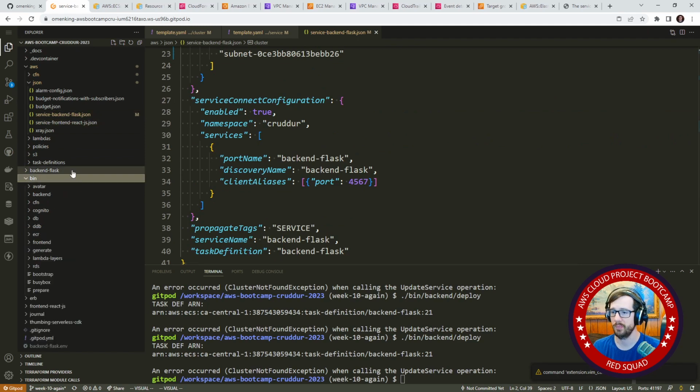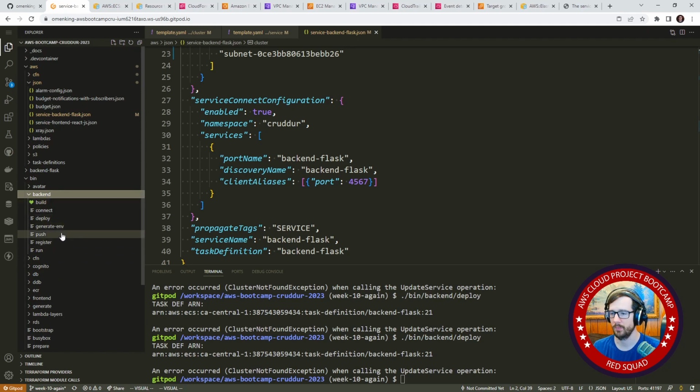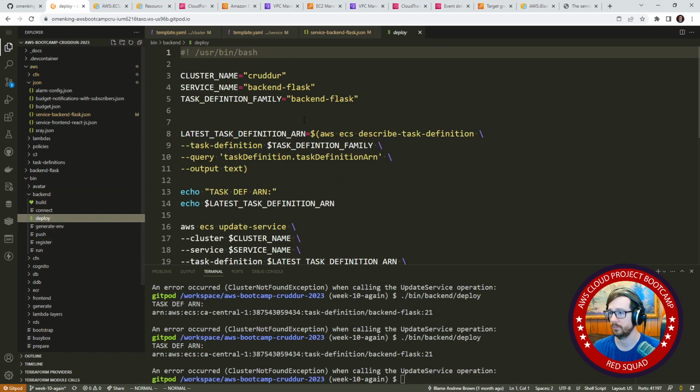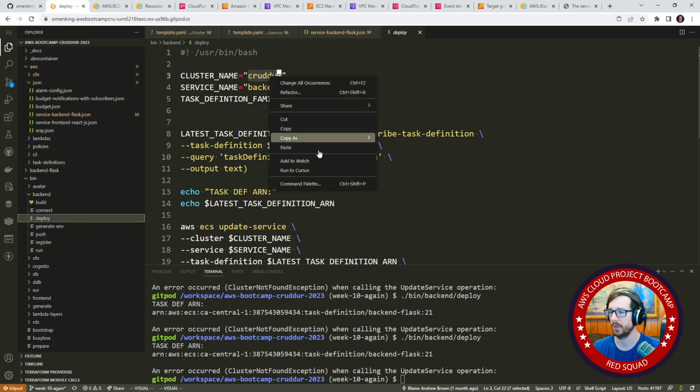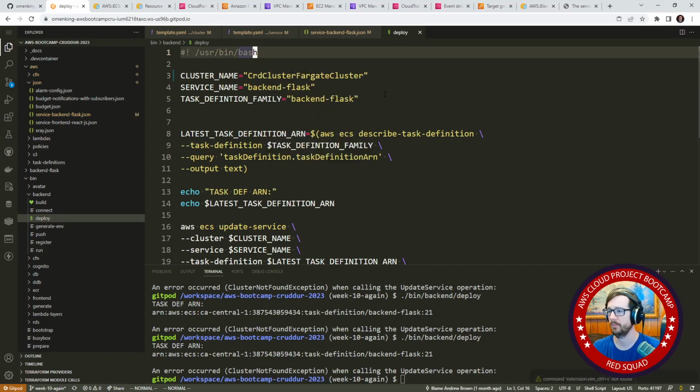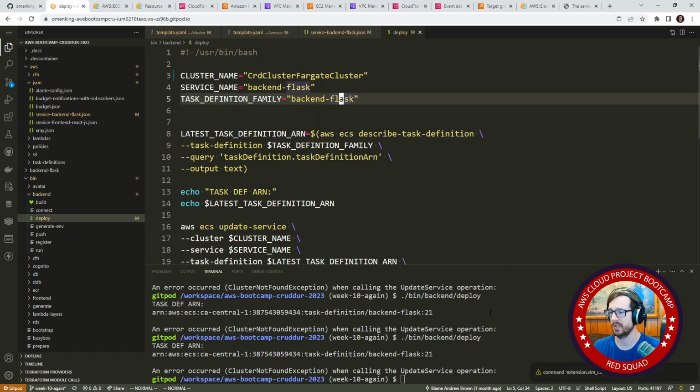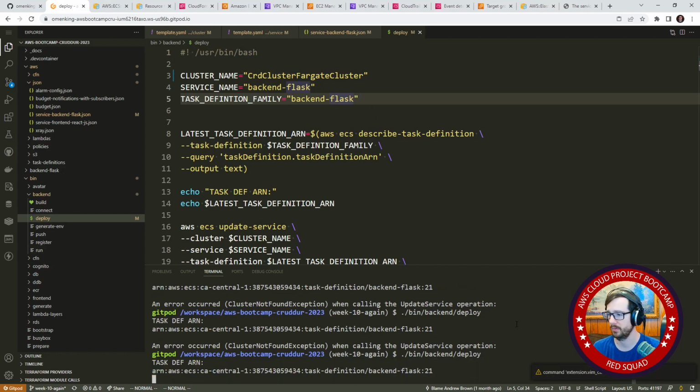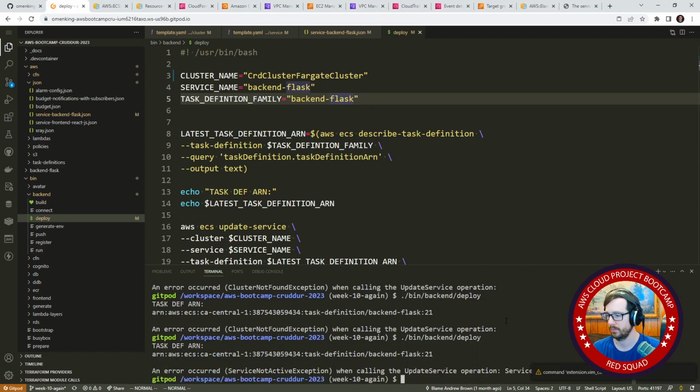Maybe it's specified in the actual command. So if we go into the bin here, into the back end, and we say deploy. Right here. Okay. So we'll paste that in again. Sorry. These should be the same because we kept them the same. And we'll try this again. Service not active exception. Service was not active. That's right, because we are deploying it for the first time.